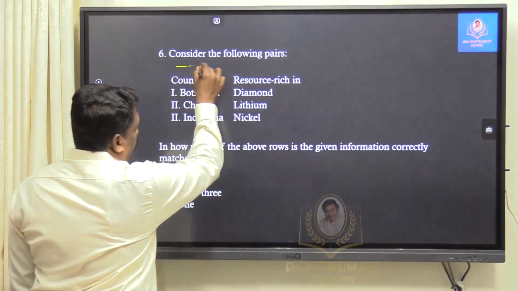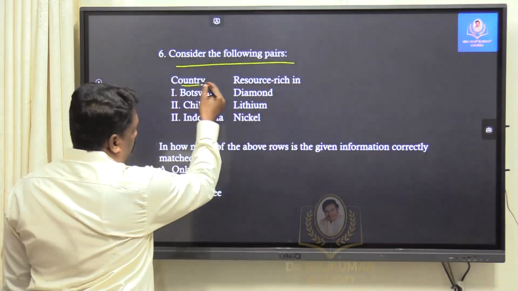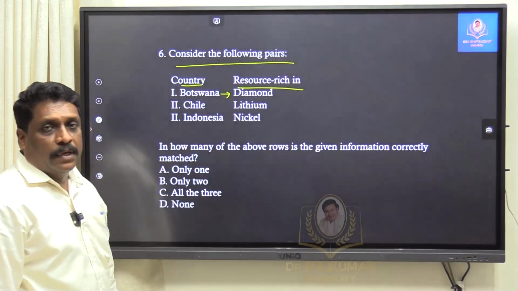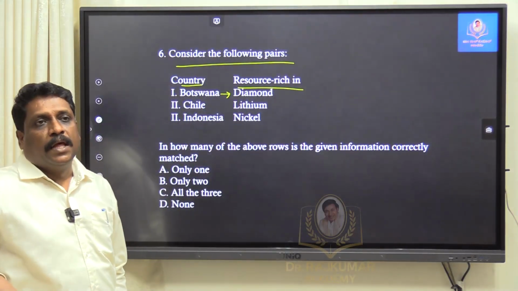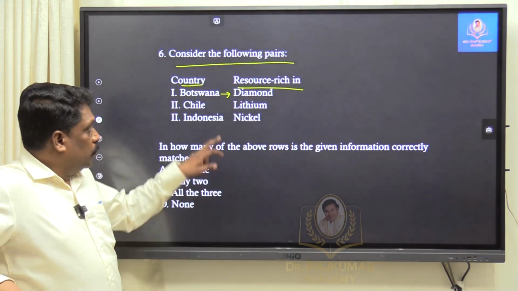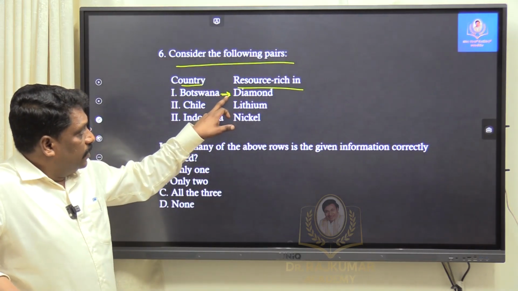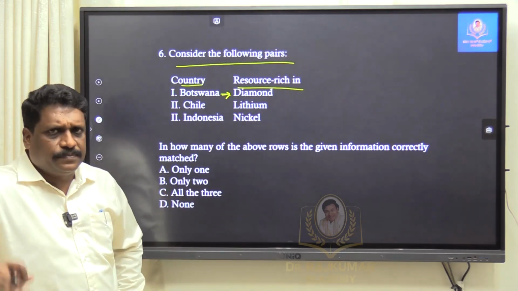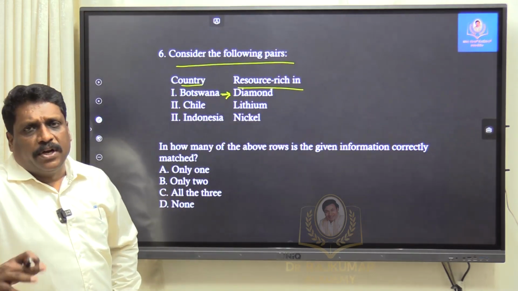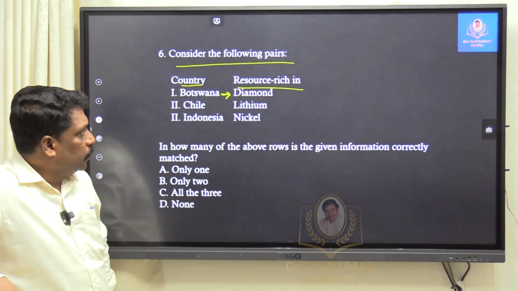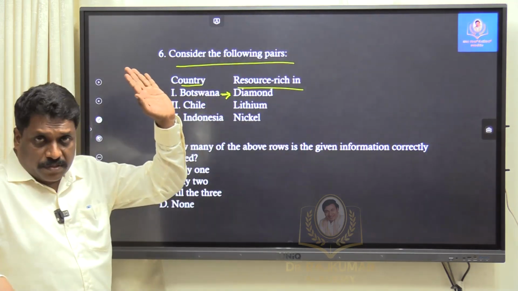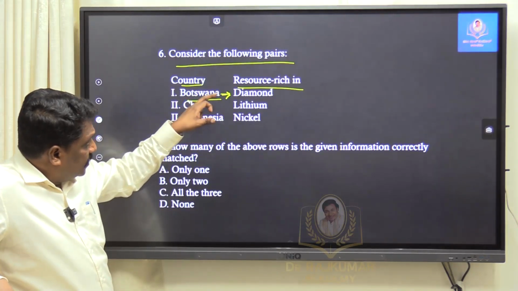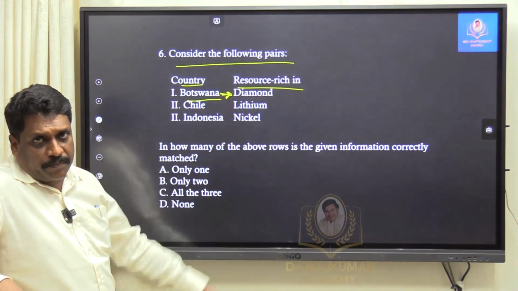Consider the following pairs: country and resource-rich region. Botswana, diamond. Again current affairs. Very recently, Botswana discovered and mined the second largest diamond of the world so far, if I am not wrong, second only to the Cullinan diamond. Botswana is known for diamonds. Botswana's GDP itself is determined by diamond mining.